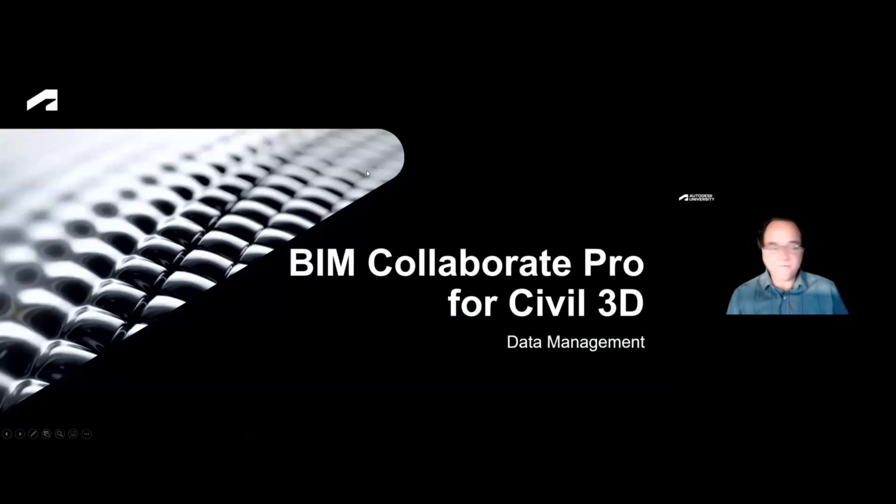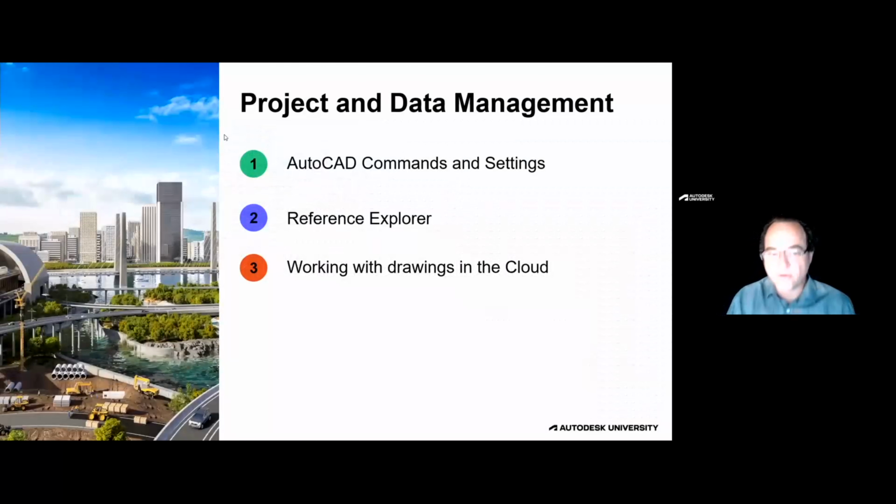So the next part, after we've migrated our project to the cloud, we're going down the blue journey that we presented in the beginning of our presentation. We have an existing project. We know that our drawings are clean because we've tested and checked that. And now we've gone and migrated the project. Let's talk about what it looks like to work with those files in our products. There are some AutoCAD commands and settings that I'd like to expose you to because they're really going to make a big difference in the way that you work with your files, both in BIM 360 in some cases, and locally as well.